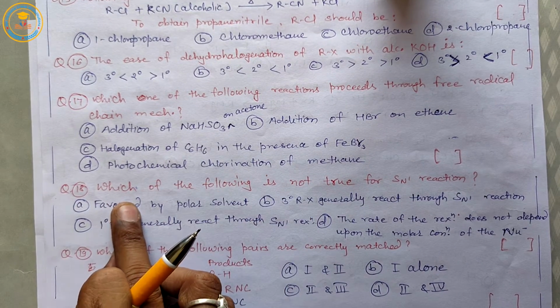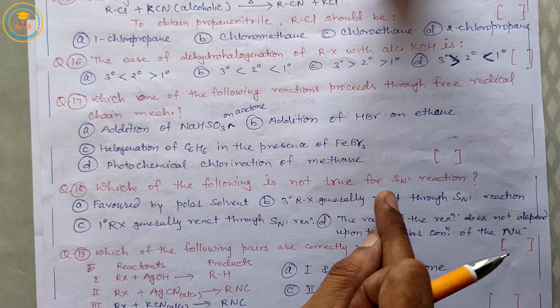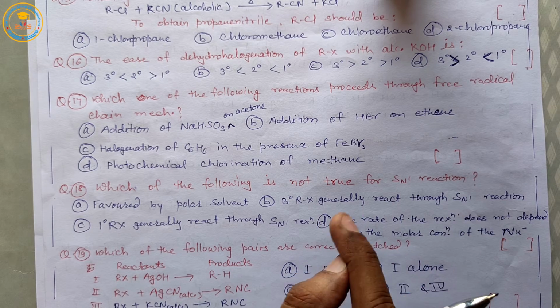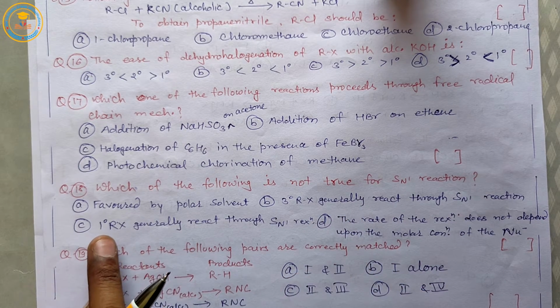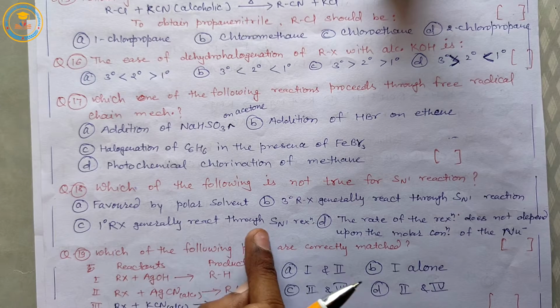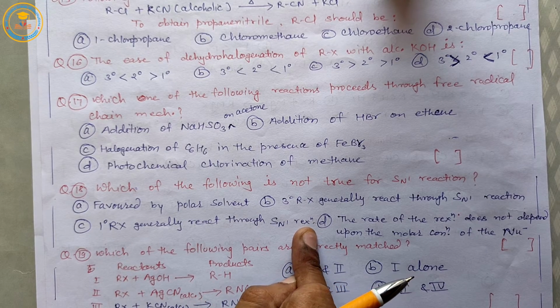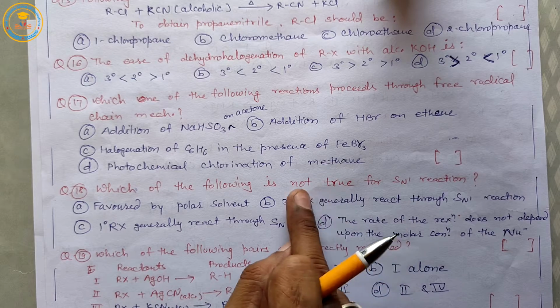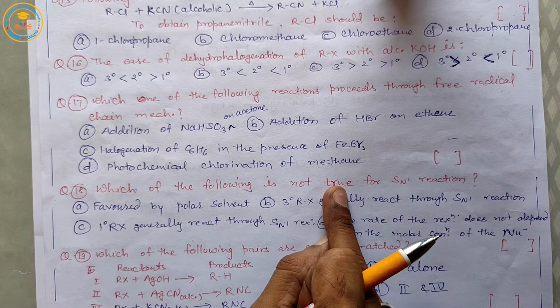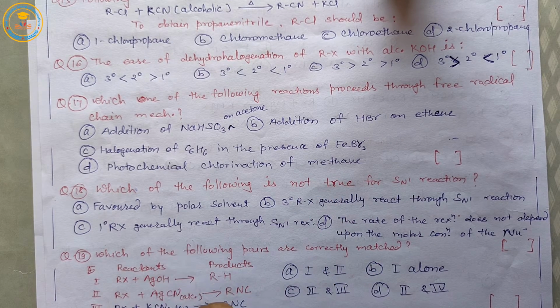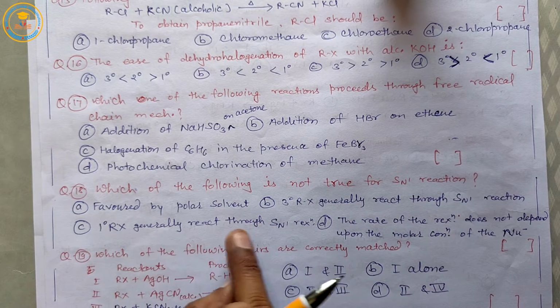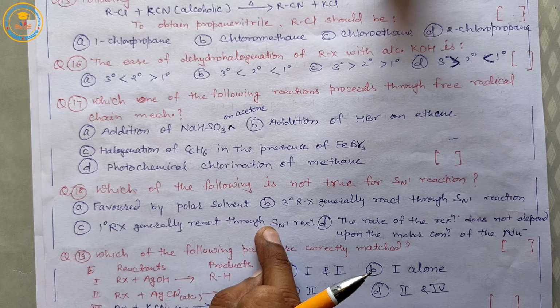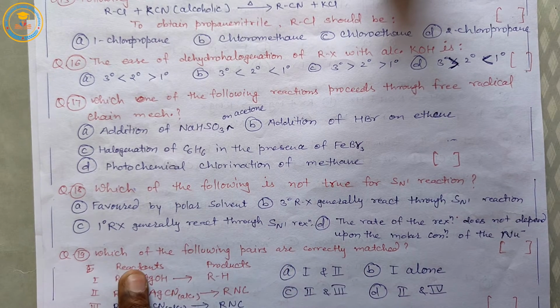Now next, question 18. Which of the following is not true for SN1 reaction? Solution is C. 1-degree alkyl halides generally react with SN1 reaction, because in the question, not true, for SN1 reaction, so answer will be C, option C. Question 19 is...